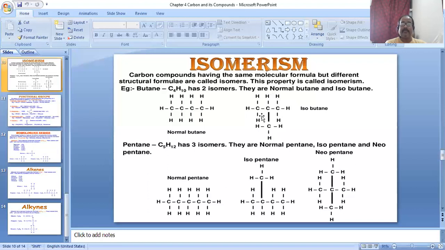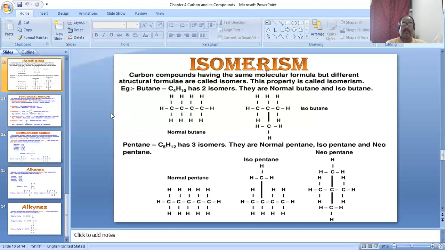The tetravalency of each carbon is fulfilled: first carbon 1, 2, 3, 4, second, third and fourth carbon likewise. So all requirements are fulfilled by the carbon tetravalency, with the same number of carbons and the same number of hydrogens.